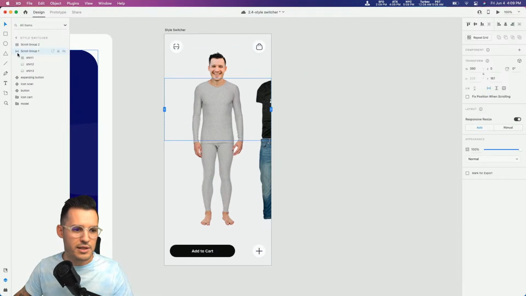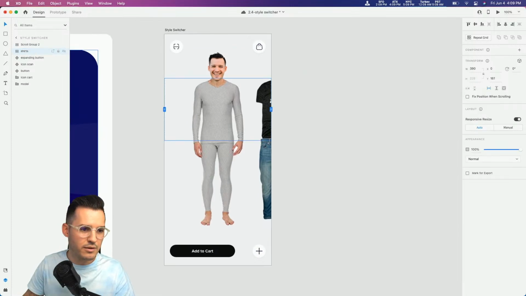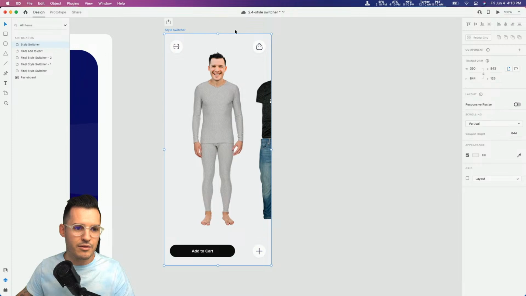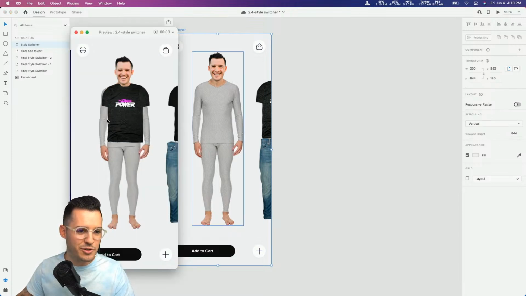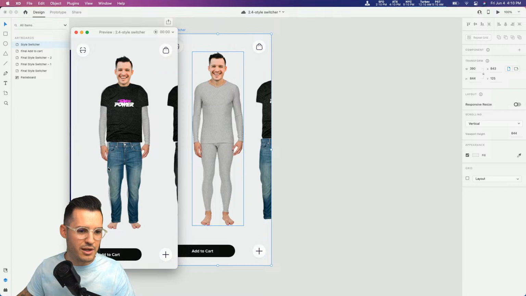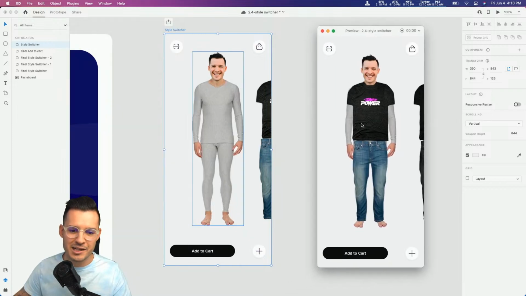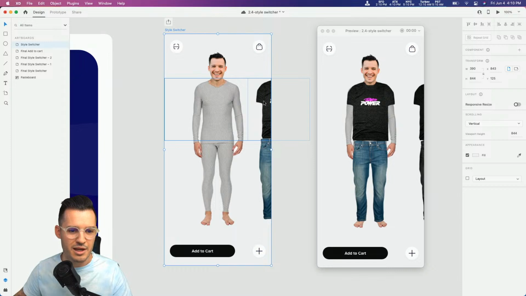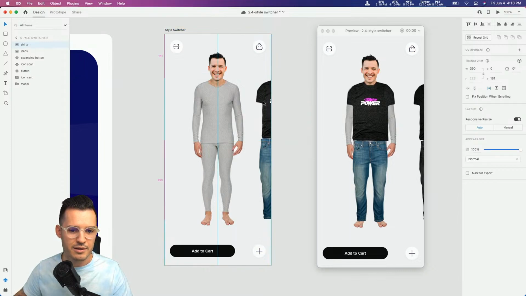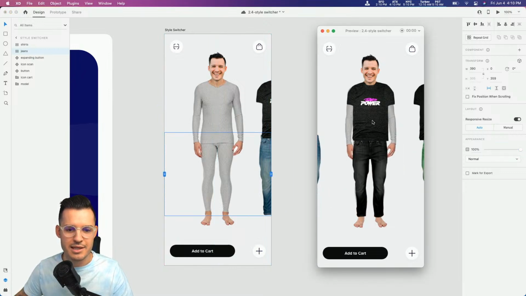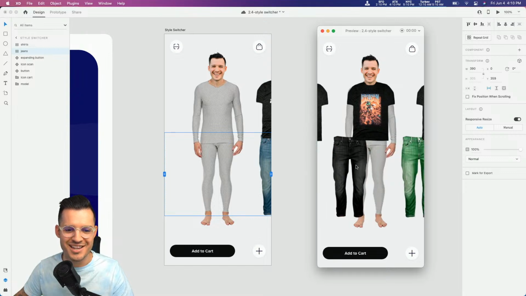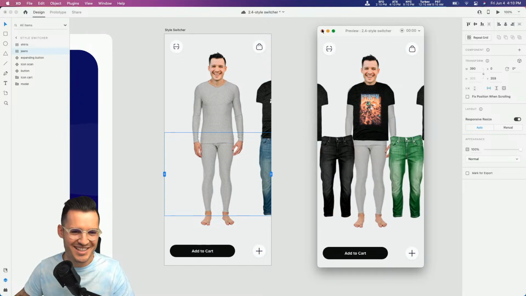Now let's do one more thing. This is the shirts, okay, and we want that to be above so that our jeans can go underneath. Okay, so far so good. Now when we press play, we can actually drag different shirts and jeans into place. If it's not exactly where we want it to be, like maybe our shirts are just a little bit high, we're going to bring our shirts down, and maybe we have to bring the pants up so that we don't have this weird, I'm not sagging my pants that much, right? Obviously. So let's bring that up a little bit. Now we should be able to slide different combinations of t-shirt and jeans in there. It's the most ridiculous thing ever.